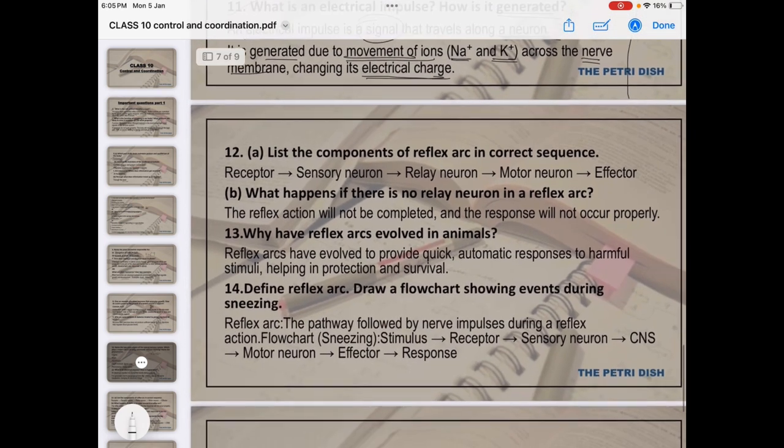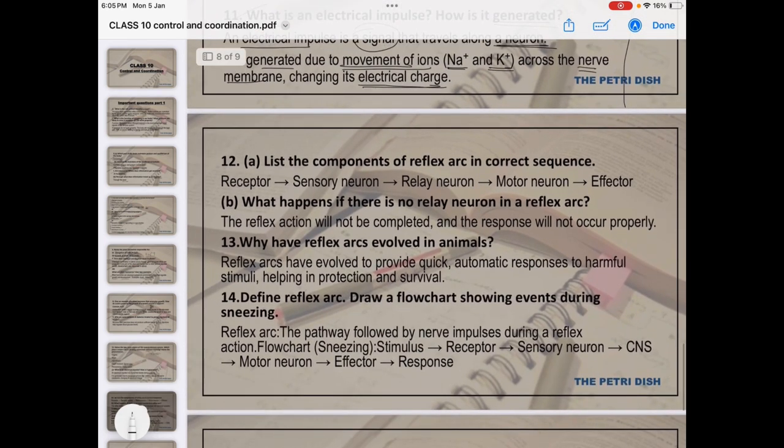Next, the 12th question. List the components of a reflex arc. So the reflex arc has the receptor, then the sensory neuron. Next is the relay neuron. Why is the relay neuron important? The relay neuron connects the sensory neuron and the motor neuron. Okay. The receptor receives the stimulus from the outside, then sends it to the sensory neuron, and the relay neuron transfers the signal to the motor neuron where we take the action, and the effector is the ultimate organ by which we take the action. So this is the pathway.